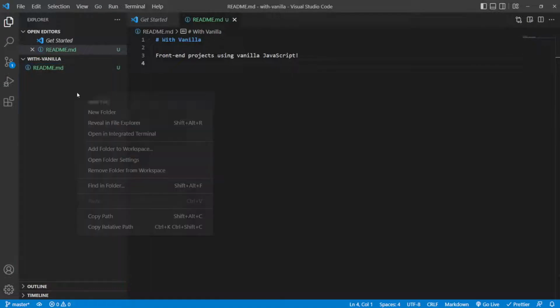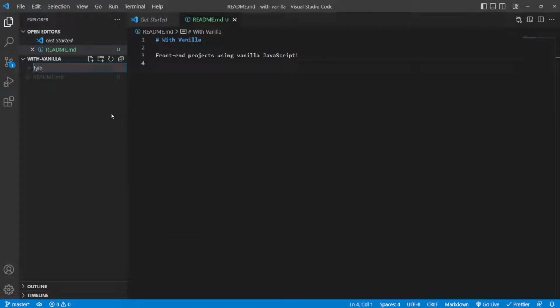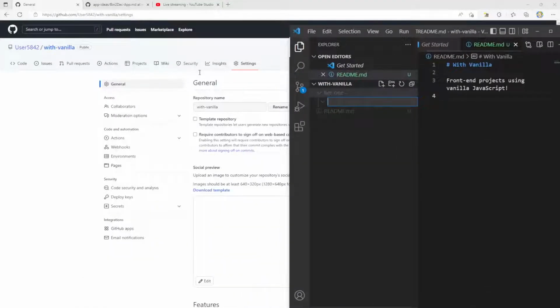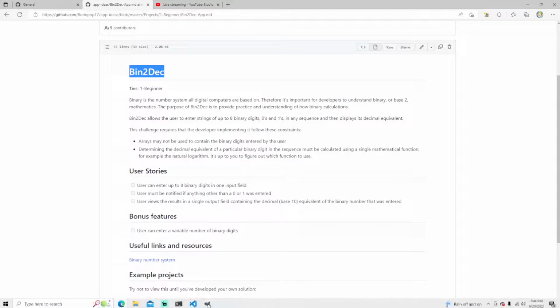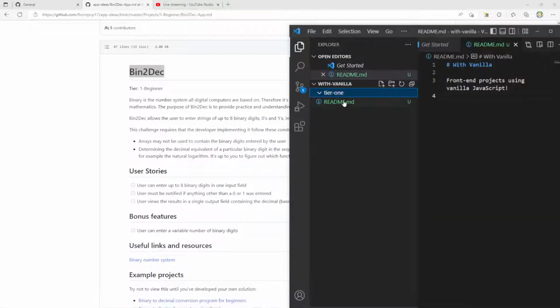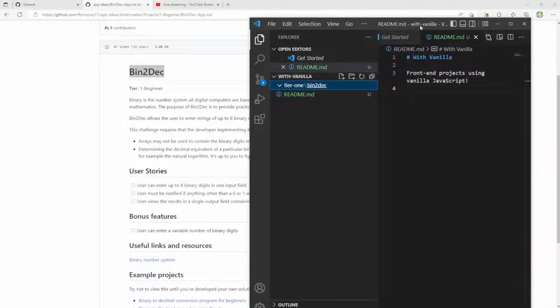What I want to do here to make things easier is I'll go ahead and create a tier 1 folder, and inside of tier 1, I'll keep the code of everything that we do. So this first one's called bin to deck. So inside of tier 1, I'll say bin to deck. Sounds good to me. Okay, sweet.